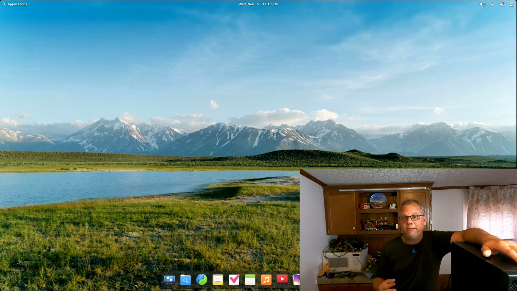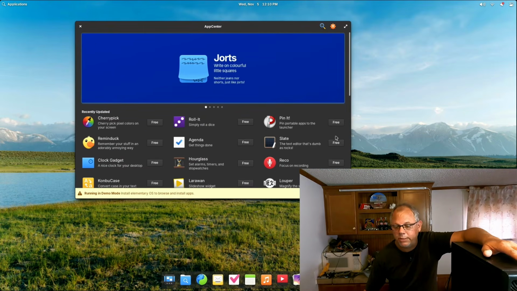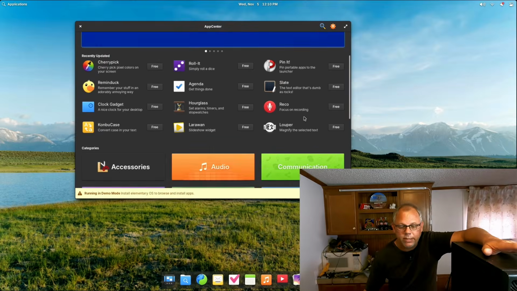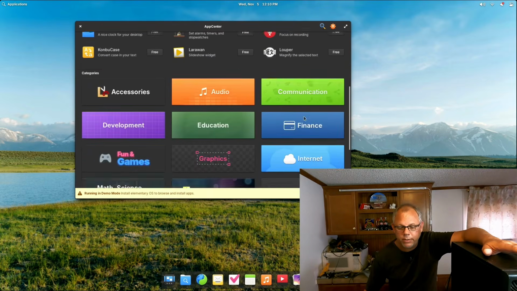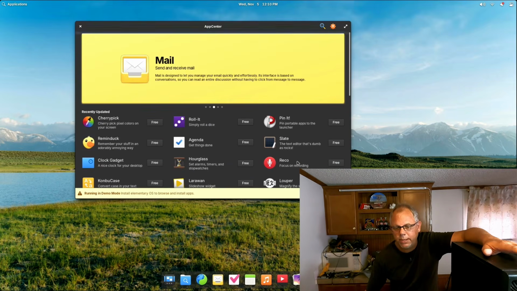This is really safe for people coming over from Windows because everything in that app store, they approve its effectiveness, and Elementary OS offers its own apps too. They have apps that are available for purchase, I doubt it's their making, but they could be their making, but they are available for purchase. So you can see all kinds of different options when you get in the app store here. And I haven't messed with any of this for a while, so it's pretty cool to be able to get in here and do it.